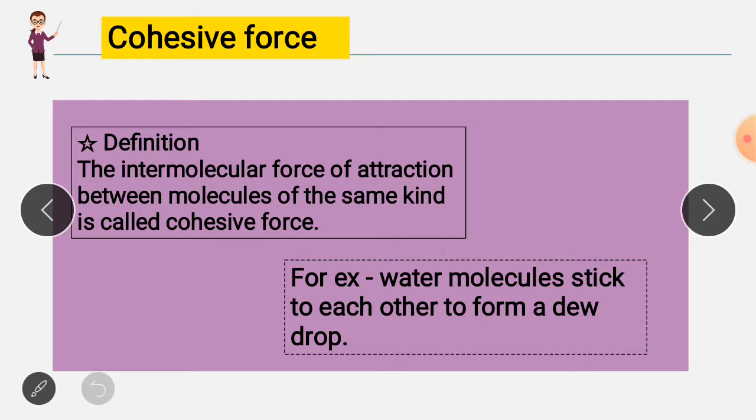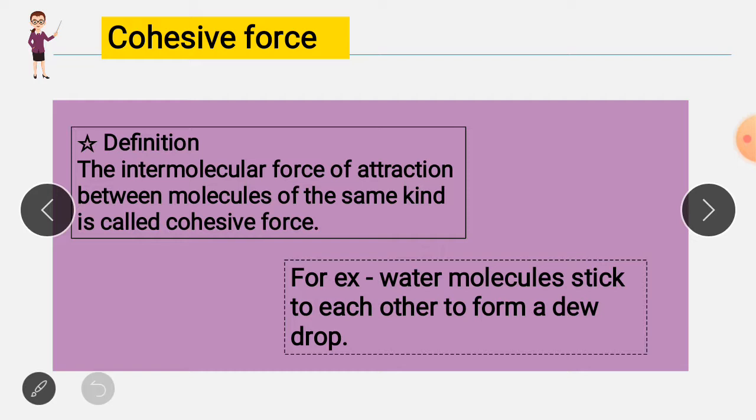The properties are different in all of them, and this intermolecular force of attraction between the molecules is the big difference in the properties of our three states of matter. Whatever intermolecular force of attraction is there between the molecules, that is the cohesive force.